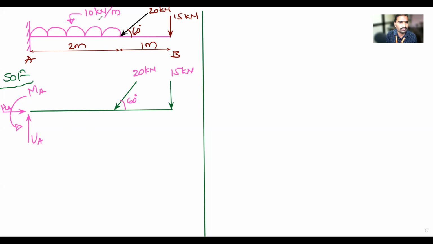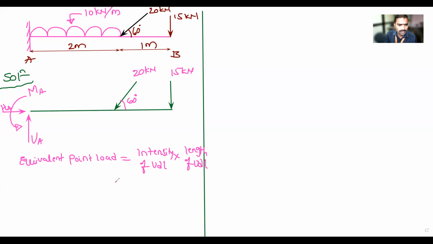Okay. So I will convert this load. So the equivalent point load is equal to the intensity of UDL into the length of UDL.